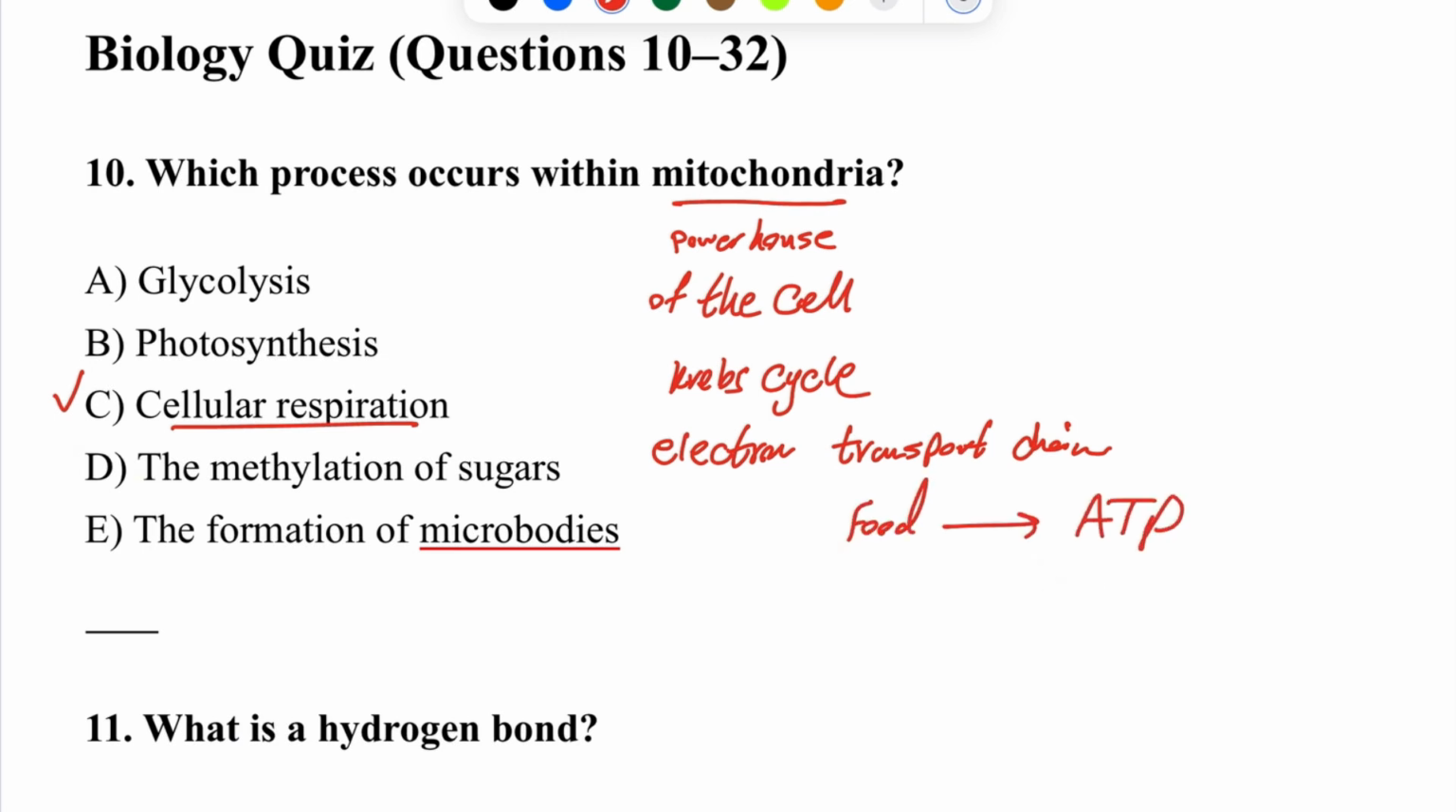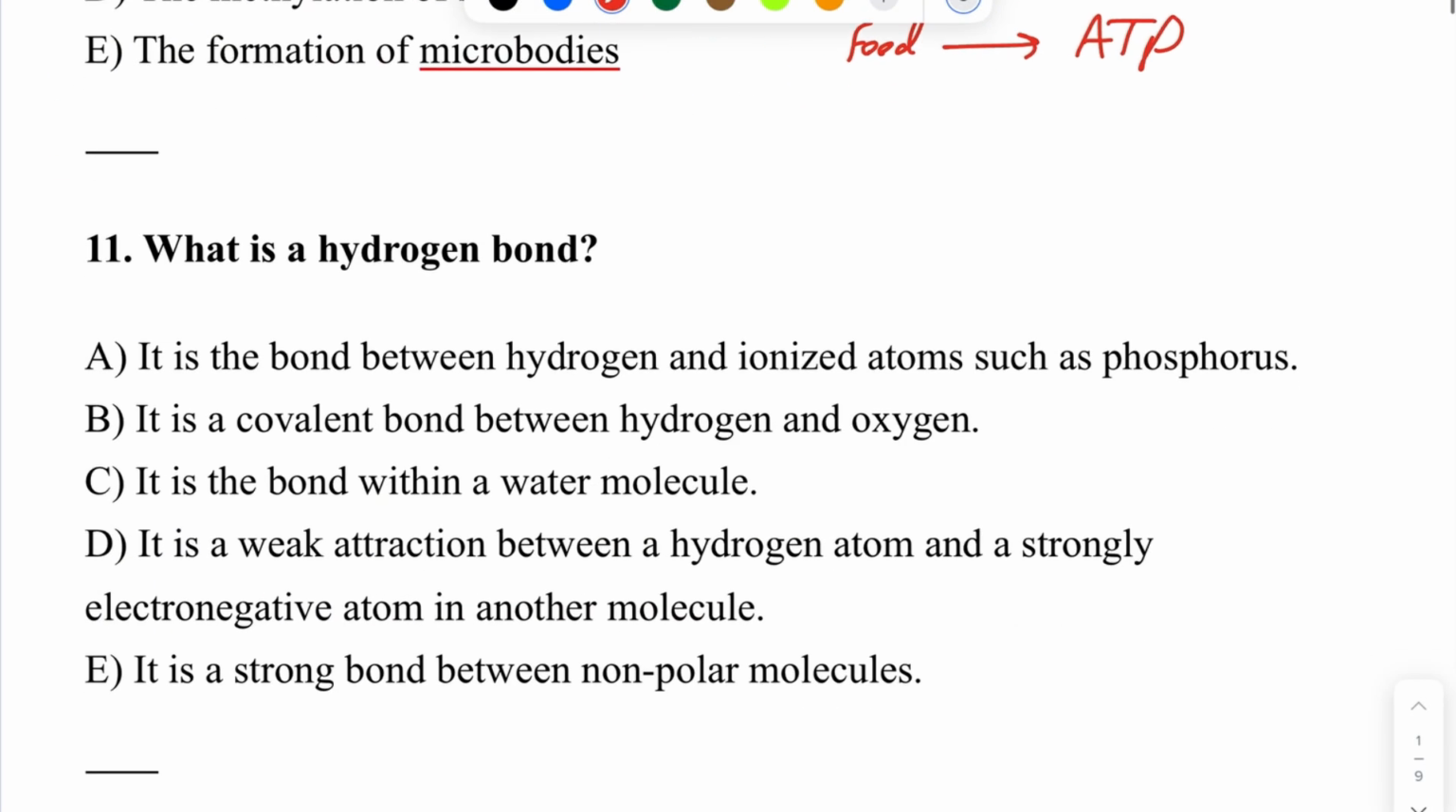Glycolysis, on the other hand, occurs in the cytoplasm. And photosynthesis only takes place in plant chloroplasts. Got it? So, the next question.